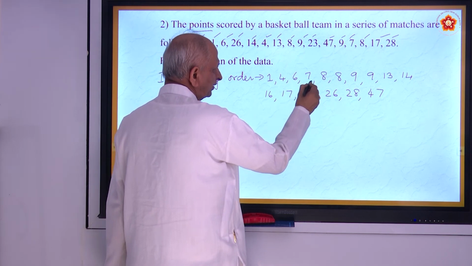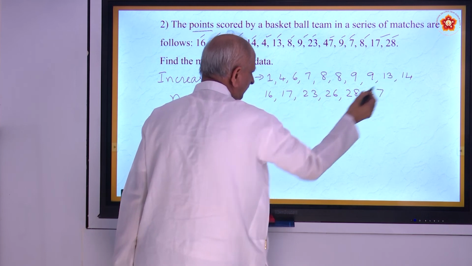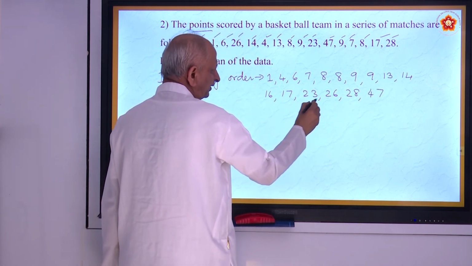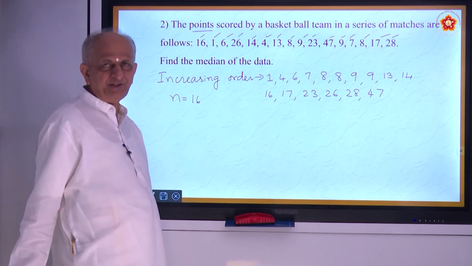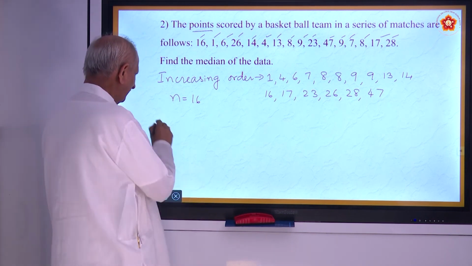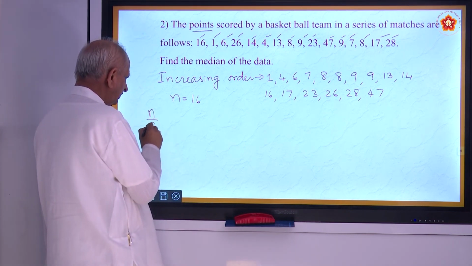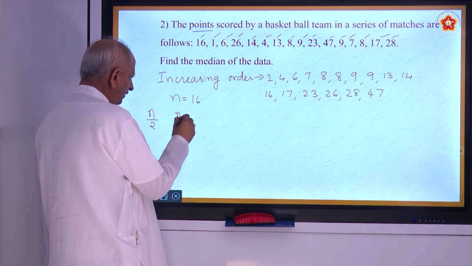3, 6, 9, 10, 13, 16. Okay. So is 16 either even or odd? Even. Okay. Then you must find the average of n by 2 and n by 2 plus 1.